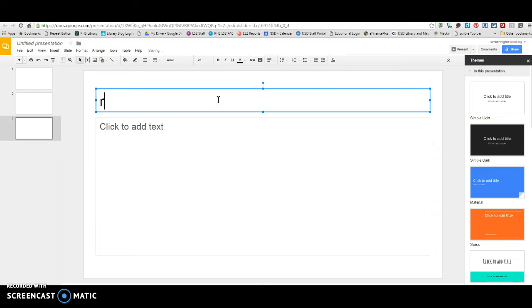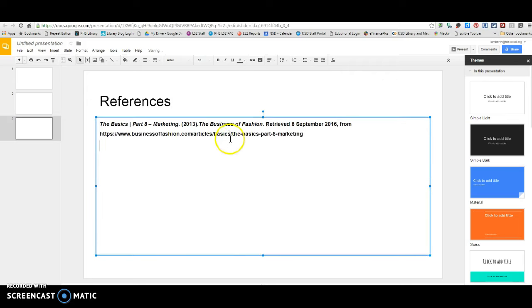Right, and I will call it references, and then I can copy and paste my citations in right here, and so then this would be a sufficient way to cite my sources for Miss Hammond, so then she would know where I got information from this.